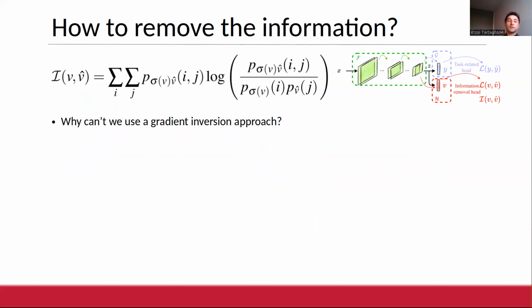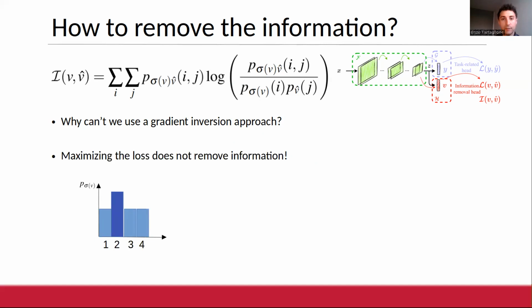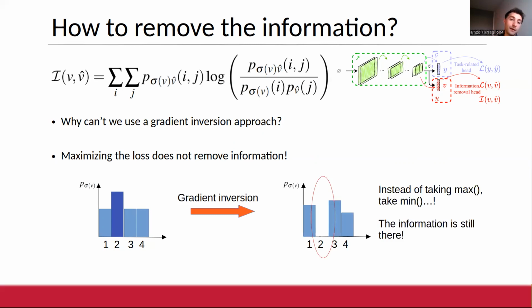But at this point, here comes a question. Why can't we use a simple gradient inversion approach? Namely, why, instead of having all of this complicated plan, can't we simply take the loss for the information removal head, and instead of minimizing it from H, we maximize it through the whole neural network, as being done in other scenarios? Well, the problem is that in this specific case, maximizing the loss does not remove the information. Let's say, for example, that the private information here is related to the class number 2, and we maximize the loss. What we obtain is the graph here on the right. But can we see really that the information is removed?